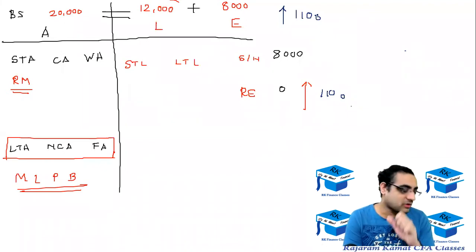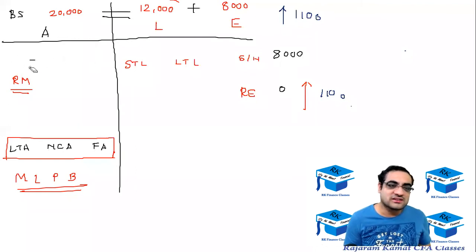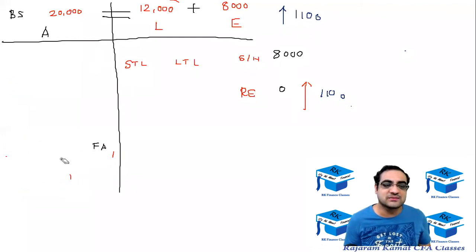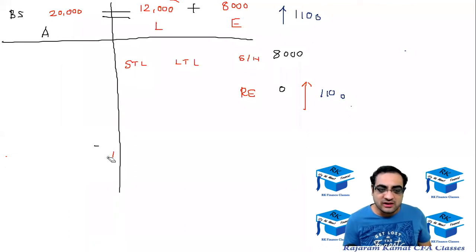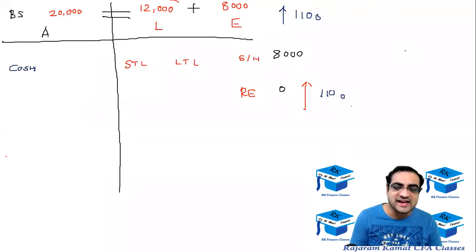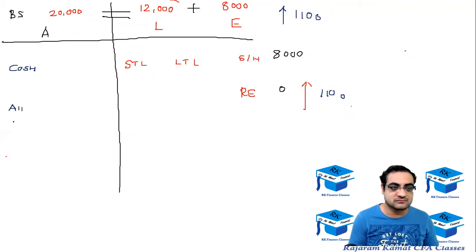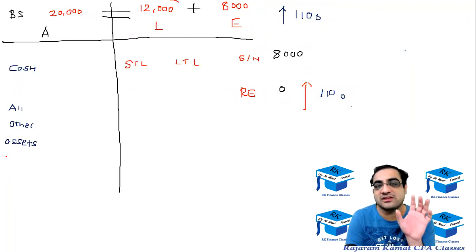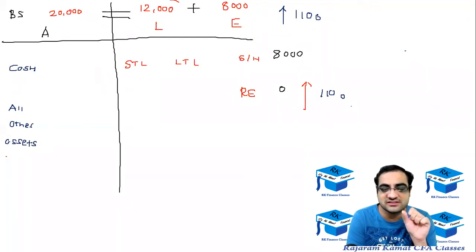Okay. So what I'm going to do is delete all this on the asset side and write something else. I'm just going to give you a very brief breakup of this assets of 20,000. There is cash and then there are all other assets. Now let's see what is going to happen to the cash.